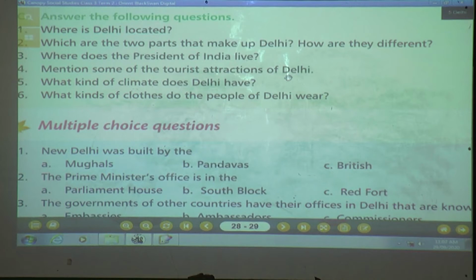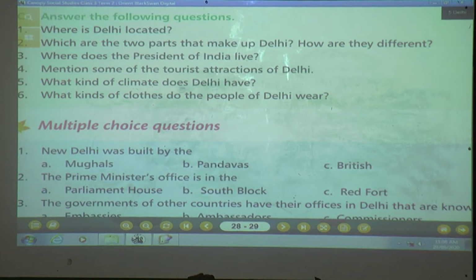Can you say? Yes, the Red Fort, Jama Masjid, the Qutub Minar, India Gate, Rajghat, and many more tourist attractions are there in Delhi. You have to write some of the tourist attractions, 6 to 7, okay, not more than that. Now next question we'll see, number 5.